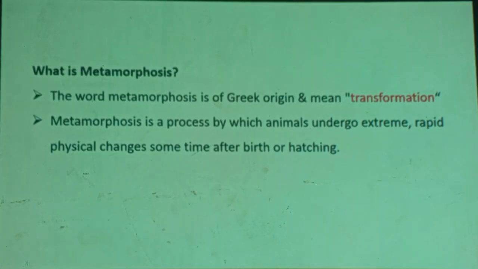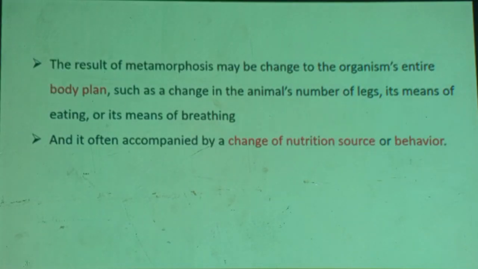Metamorphosis is the process by which animals, not all animals, with indirect development, undergo extreme rapid physical changes, sometime after birth or hatching.